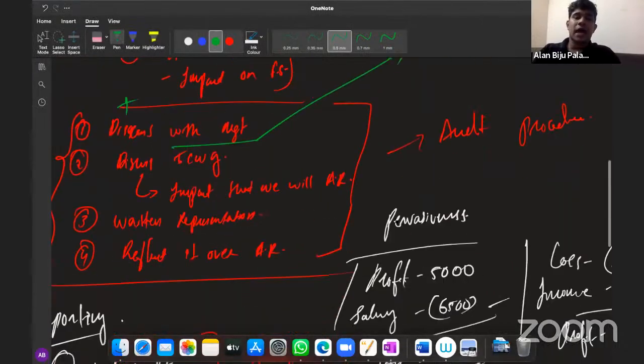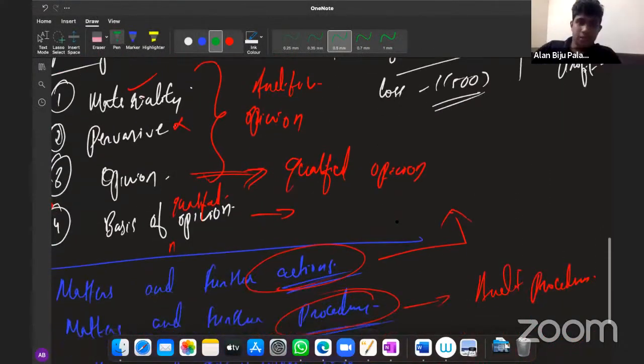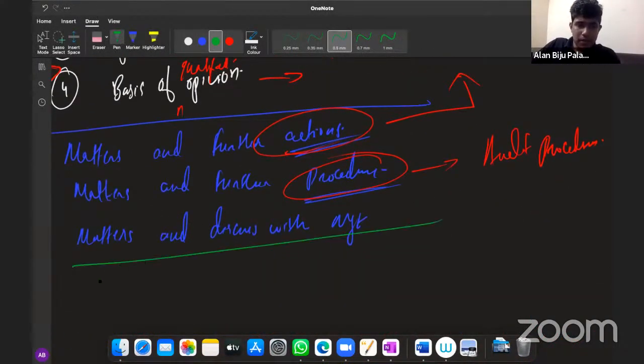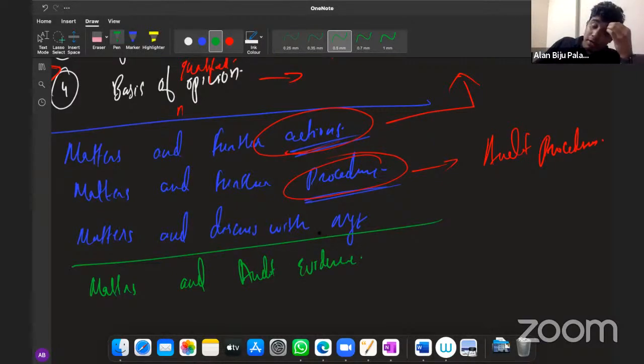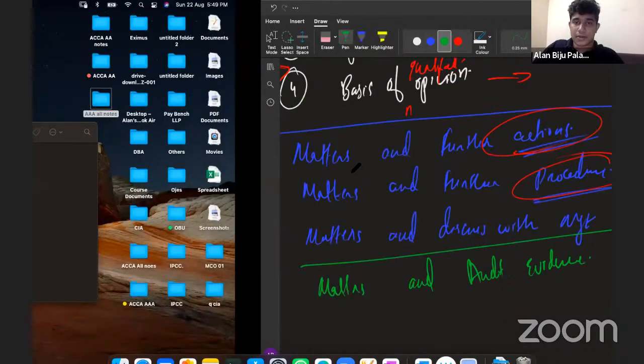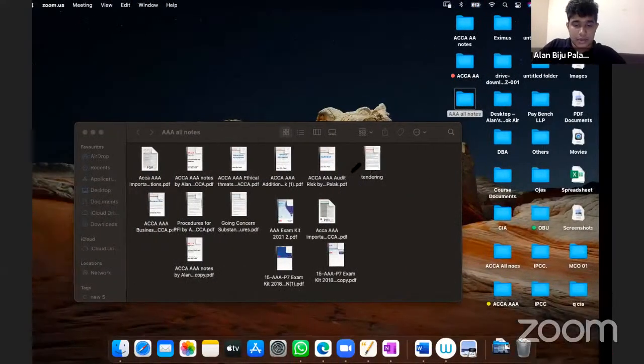Another most important area from this same specific area will be the matters to be considered and audit evidence, which is a very frequently tested area in your AAA paper. The matters and audit evidence is a very crucial area. Again, here, you'll be getting questions in a very different manner. Let's do one thing. Let's take a question called Cooper.